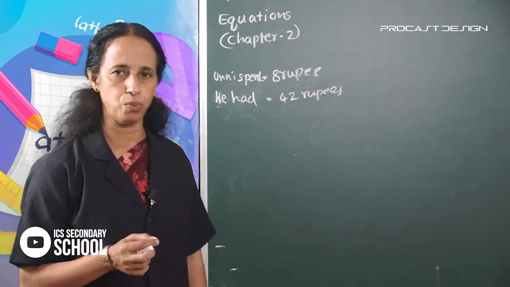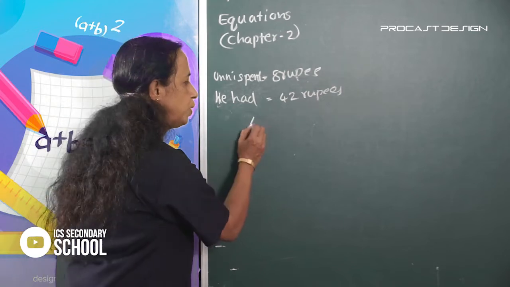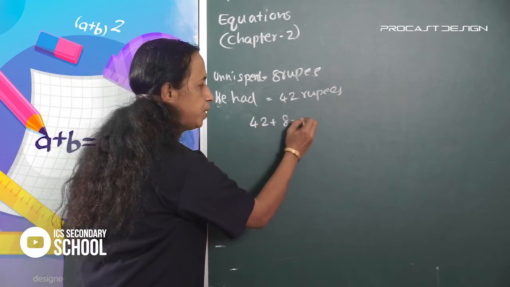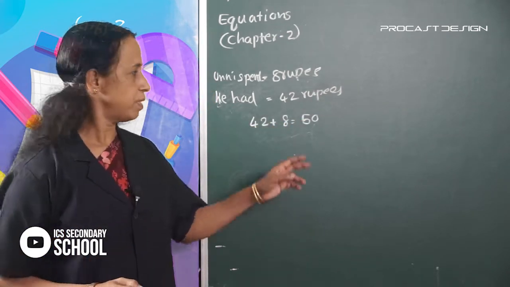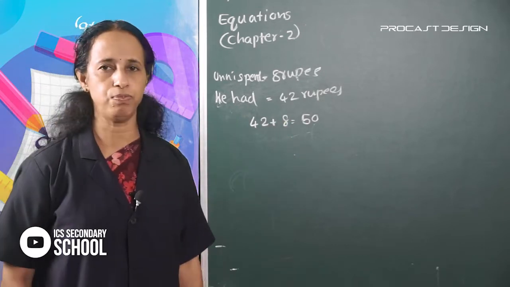It is 8 more than 42. 42 plus 8 equals 50 rupees. That is the Vishukaineettam.